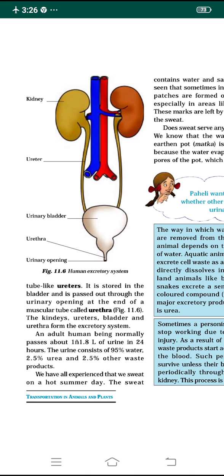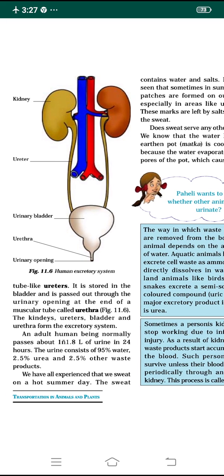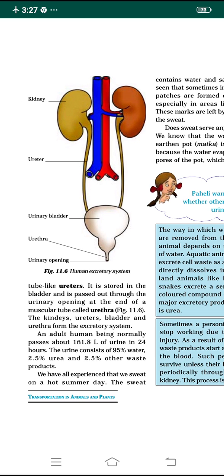The kidneys, ureters, urinary bladder, and urethra all together form the excretory system. So now you understood what exactly the excretory system is. An adult human being normally passes about 1 to 1.8 liters of urine in 24 hours. So what does that urine consist of, you may ask.